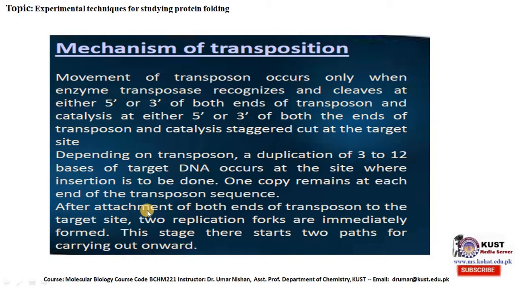After attachment of both ends of the transposon to the target site, two replication forks are immediately formed. At this stage, there start two paths for carrying out the onward process.